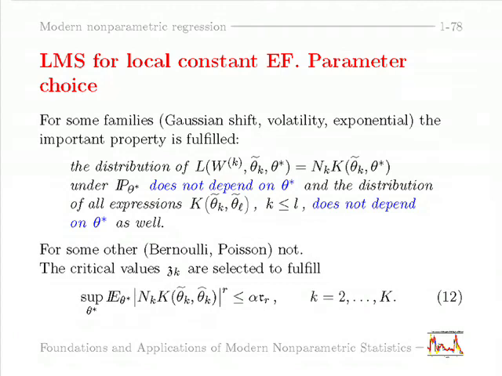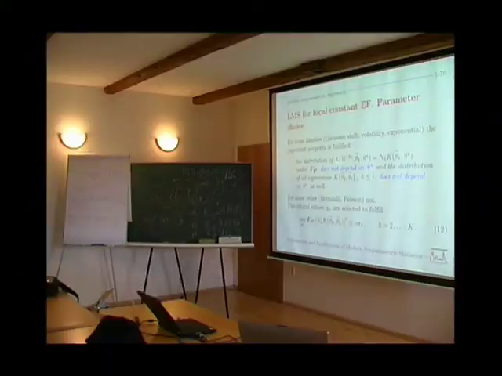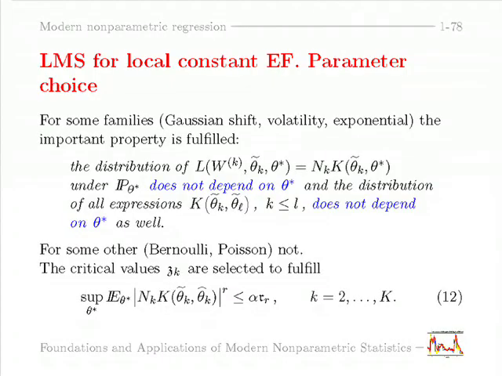And so here we have an important property for some families: Gaussian shift, volatility, exponential. We can do the choice of the critical value for any theta star, and this does not depend on theta star. So this is important, this kind of pivotality of the test statistics in the parametric situation.